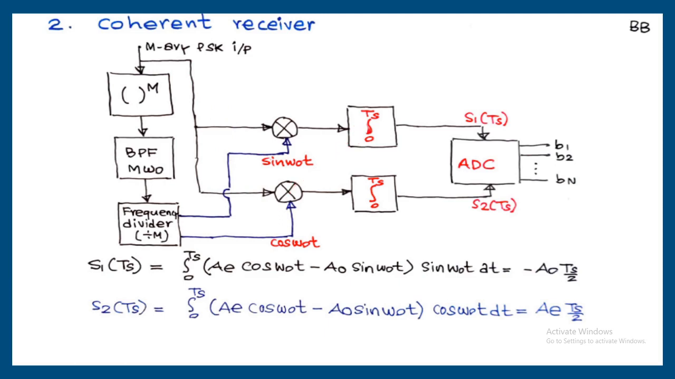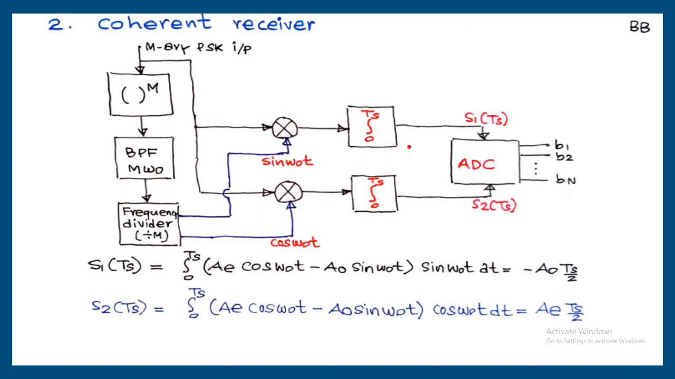Integration over the symbol interval 0 to Ts second, and then the output voltage is given to an analog to digital converter. Or you can make it like this also: switch and decision device. So this analog to digital converter is a combination of sampler and decision device.